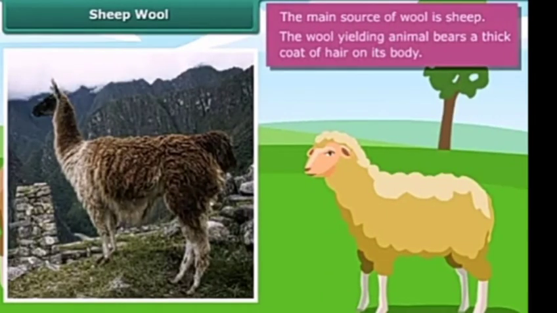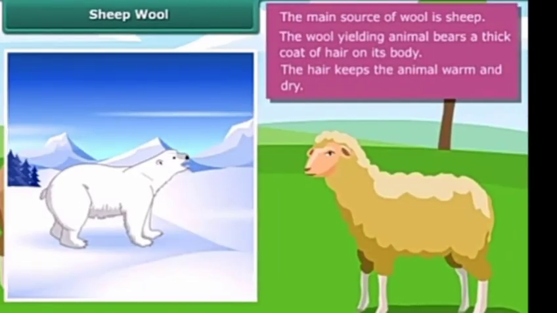The wool yielding animal bears a thick coat of hair on its body. The hair traps a lot of air. And since air is a poor conductor of heat, the hair keeps the animal warm and dry, allowing it to live in cold and harsh climate.